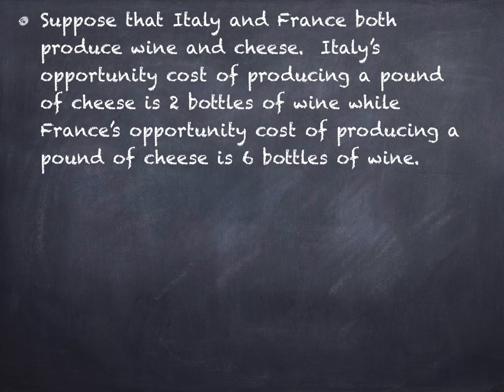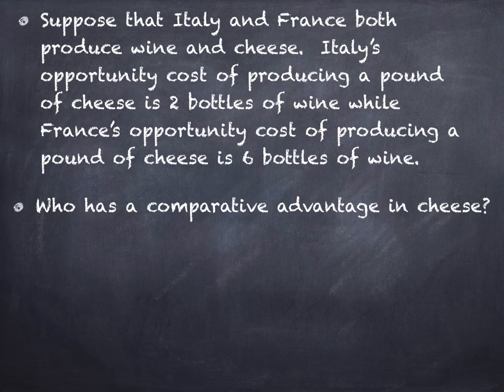Suppose that Italy and France both produce wine and cheese. Italy's opportunity cost of producing a pound of cheese is 2 bottles of wine, while France's opportunity cost of producing a pound of cheese is 6 bottles of wine. Who has a comparative advantage in cheese? It's clear that Italy does because Italy's opportunity cost of producing a pound of cheese is lower than France's. And so Italy only gives up 2 bottles of wine for a pound of cheese, while France gives up 6 bottles of wine for a pound of cheese. So you see that Italy has a lower opportunity cost of producing cheese.